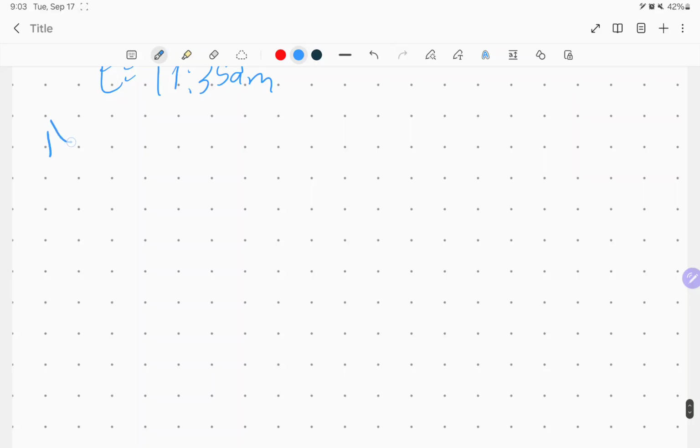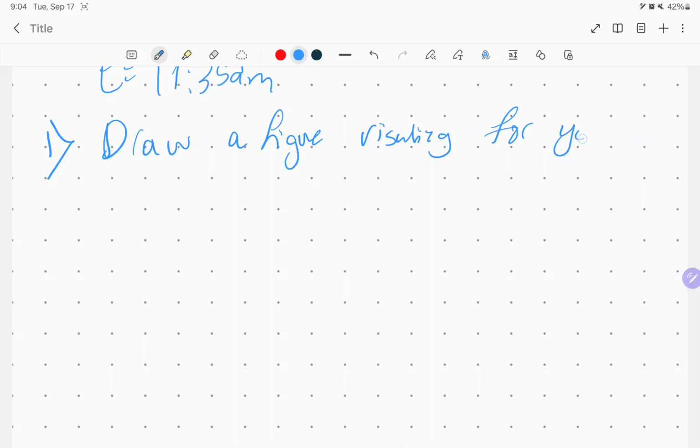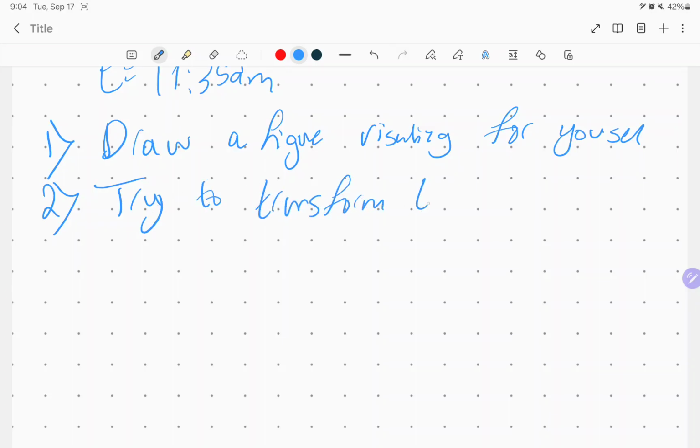So what steps should I do? Step 1, draw a figure for yourself, visualizing it, understand it for yourself. Second step, try to transform the picture into a number line.